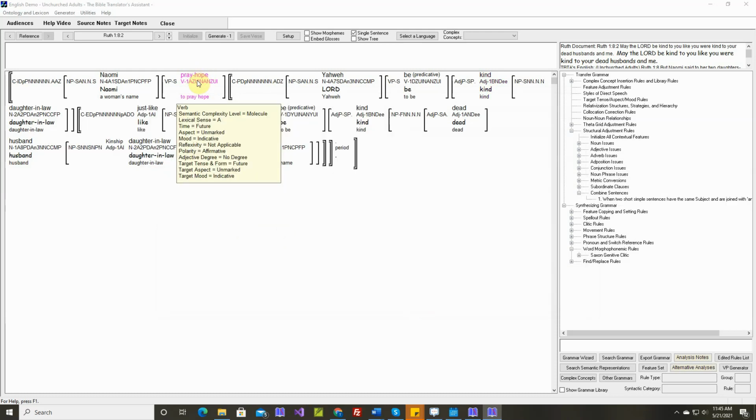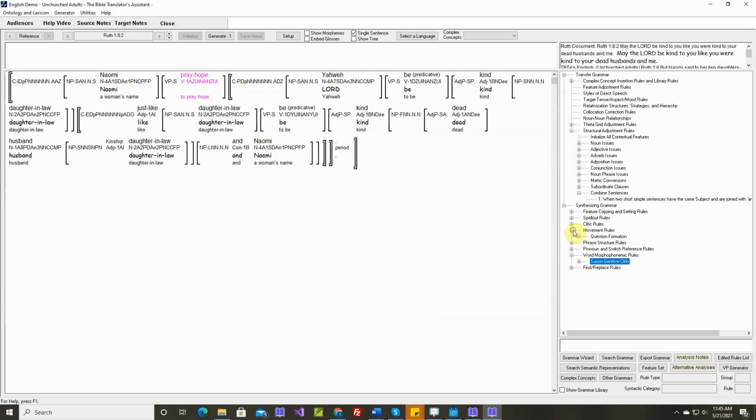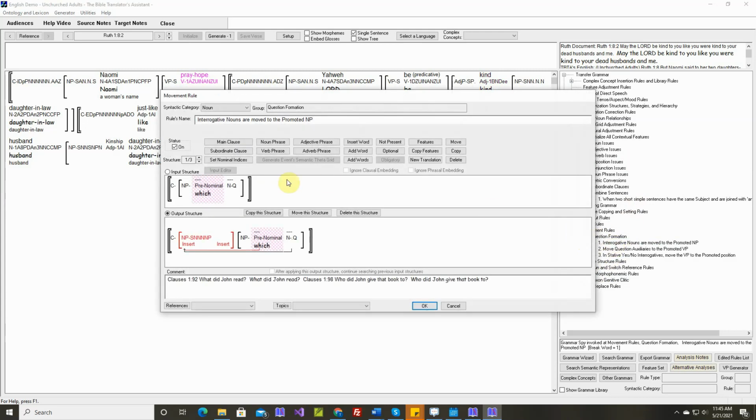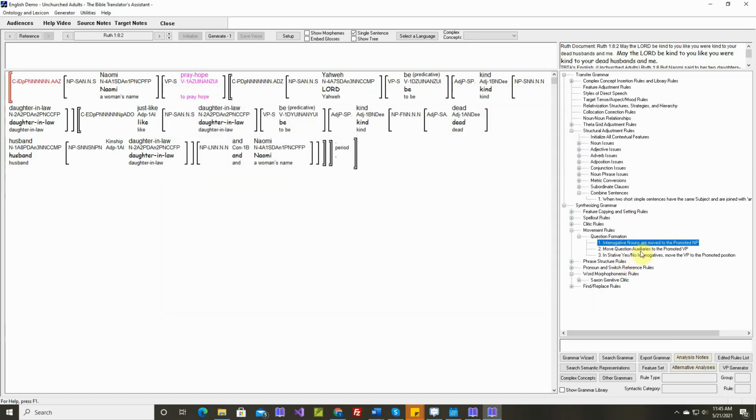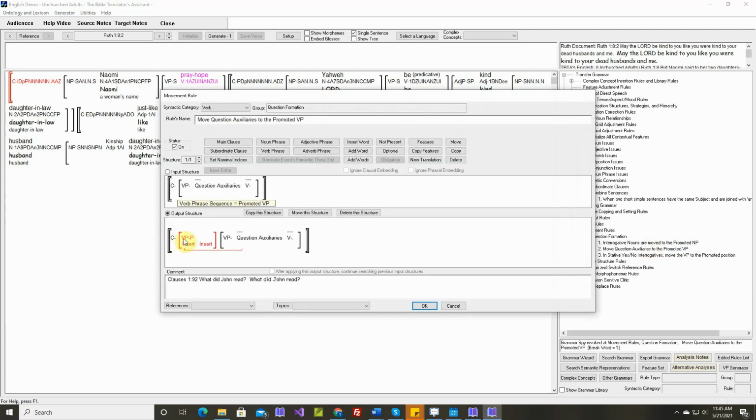Okay, pray hope. We want to insert this word may out in front. And you may remember we have a special verb phrase out in front. Not here. Okay, not in this rule. Or the promoted VP, here it is. Let's insert a promoted VP and put the may into that VP.